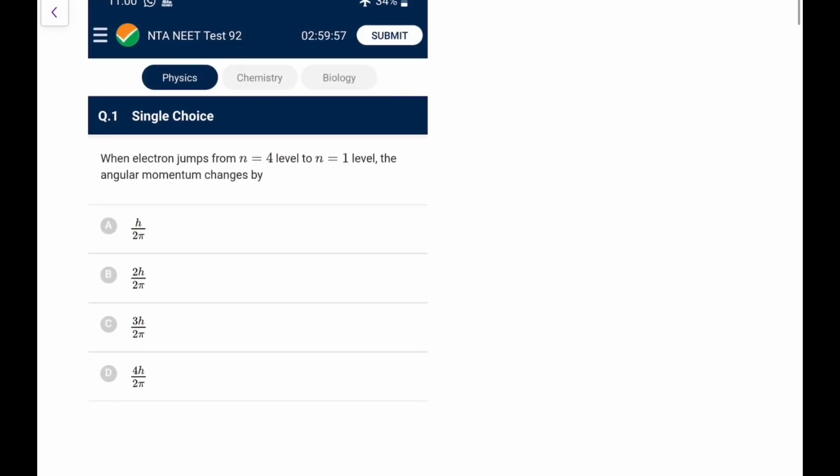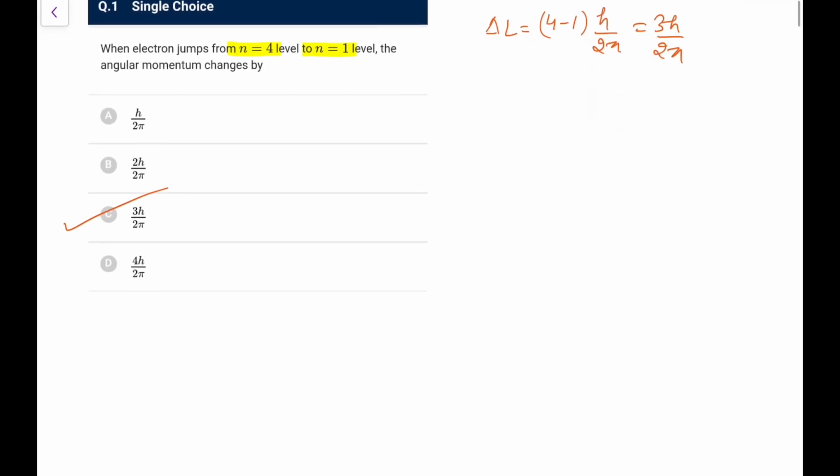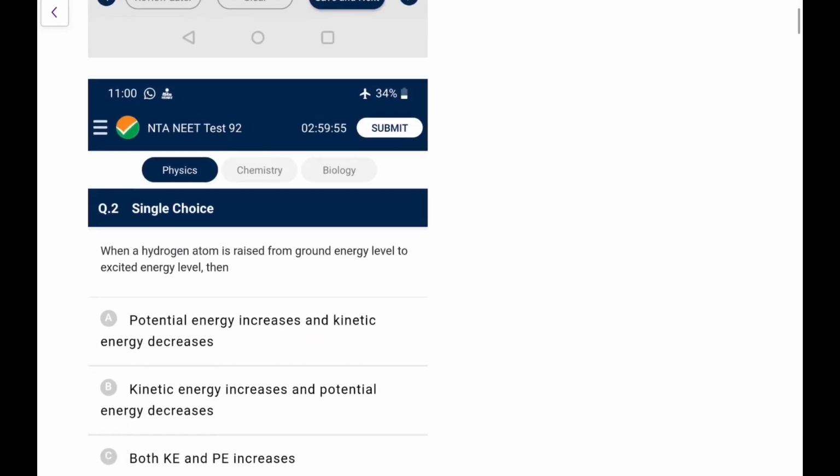First question: an electron jumps from n equal to 4 level to n equal to 1 level, the angular momentum will change by. Simply, angular momentum in any level is nh by 2 pi. So from 4 to 1, in 4 it was 4h by 2 pi, now it is h by 2 pi. So delta L will be, it has decreased and the amount would be 4 minus 1 times h by 2 pi, that is 3h by 2 pi. So it's an easy one to begin with. This is option C that we are going to tick.